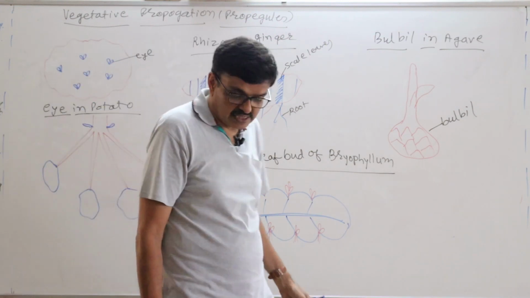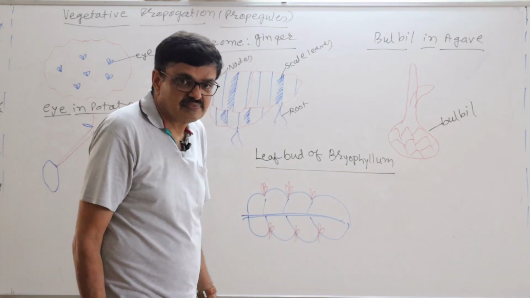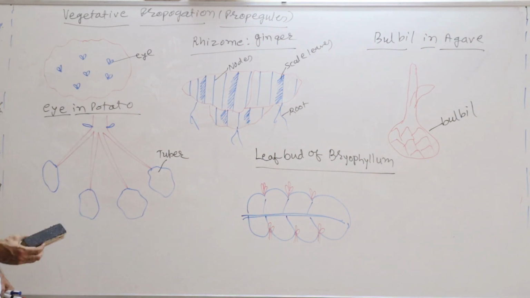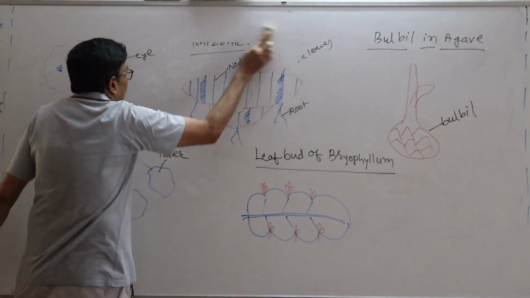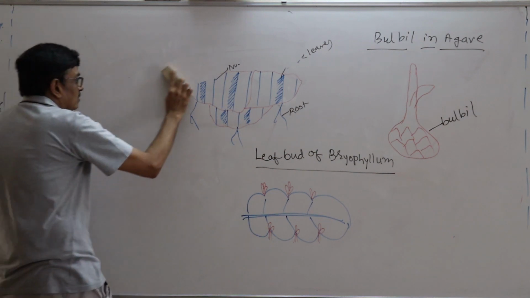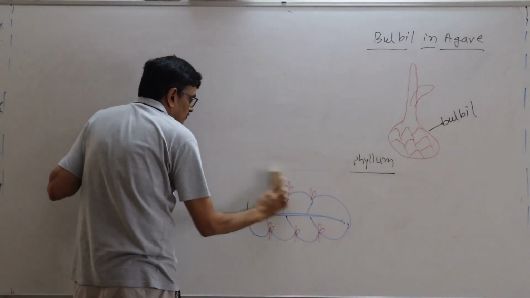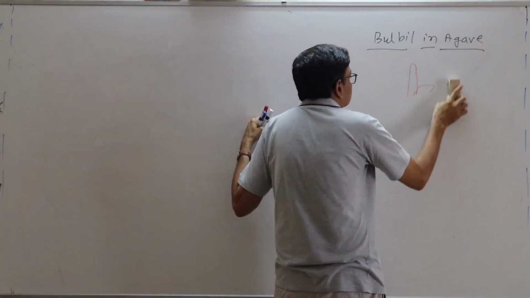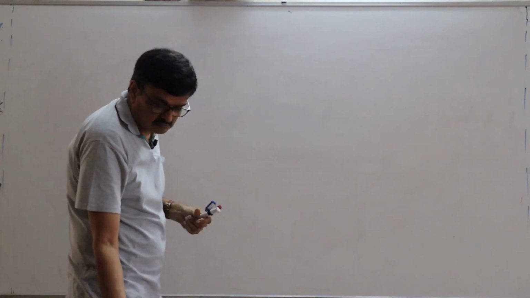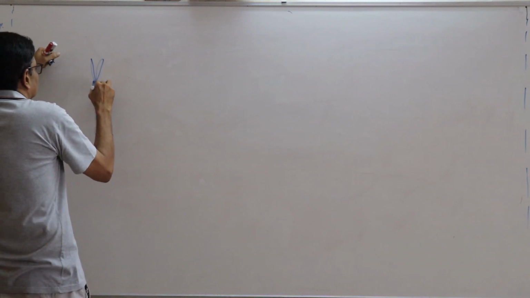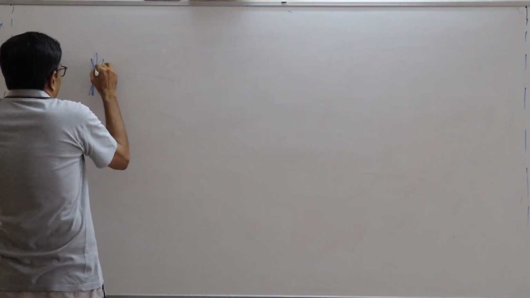Okay. Then you see runner, offset and stolon, right? I have already explained that to you before, I will go through it. Runner, offset and stolon are the vegetative propagules of different kinds of plants. Okay, runner, offset and stolon. As far as runner is concerned, in grass what happened?